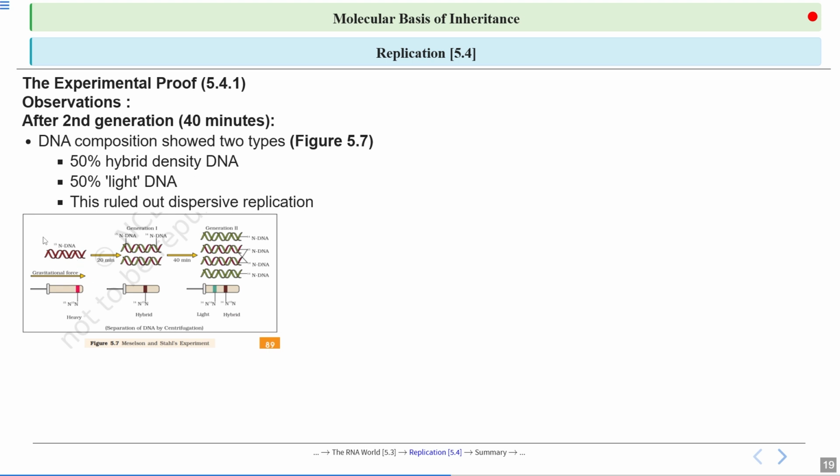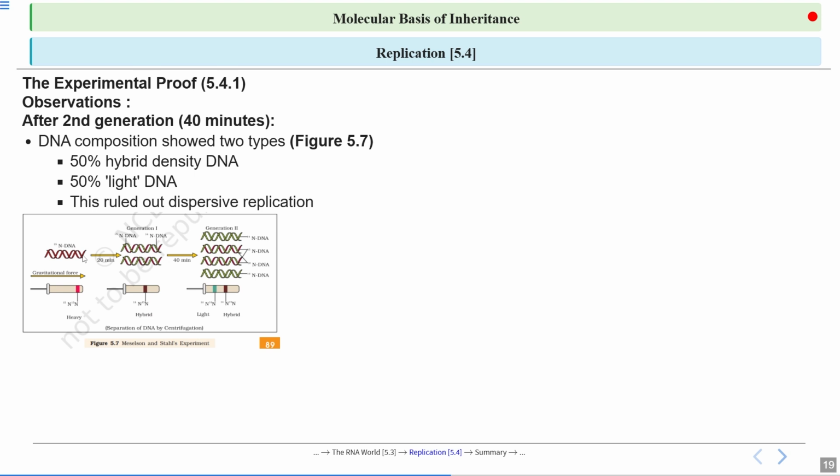So if I explain it in this way, for example, this red one is heavy isotope and green one is normal isotope, or you can say light isotope. Because it is semi-conservative, what will happen after 20 minutes?